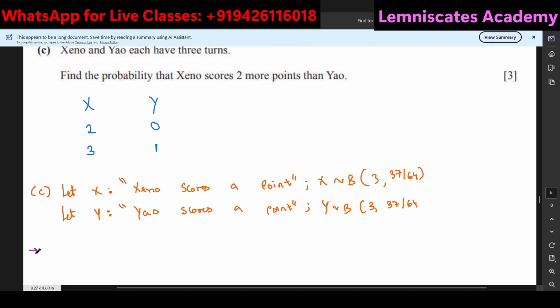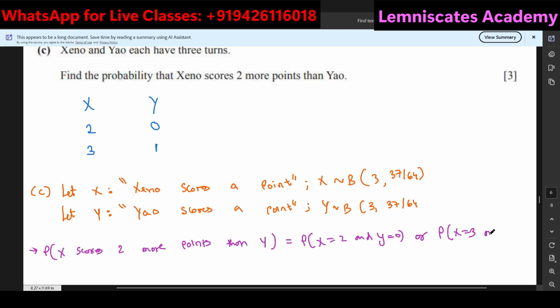So I am having the probability of X scoring 2 more points. Then that will be equal to the probability of X is equal to 2 and Y is equal to 0, or the probability of X is equal to 3 and Y is equal to 1.